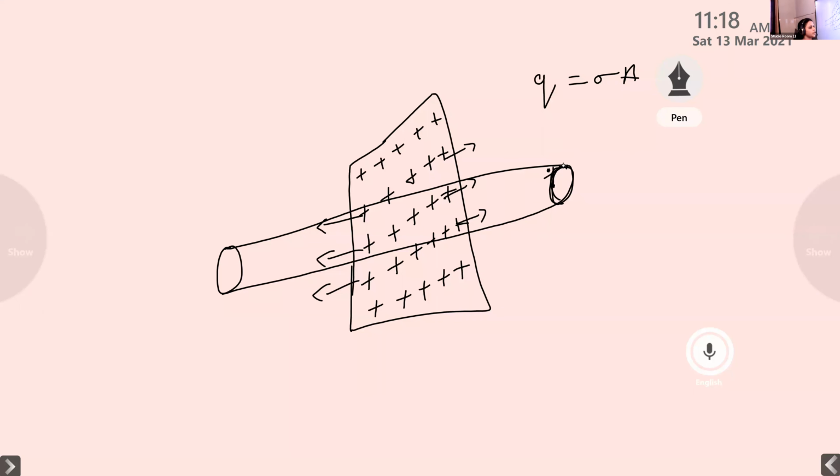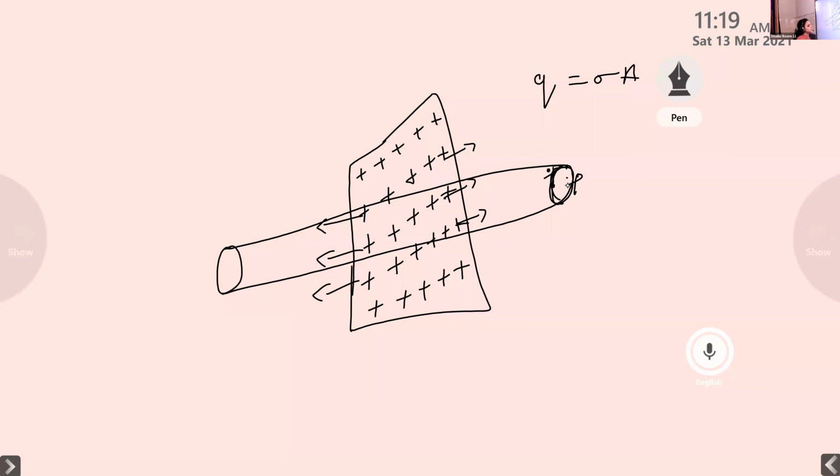Now we want to find the electric field intensity at a point due to this thin plane sheet of charge. We consider a point P, and by applying Gauss's law we are going to find the electric field intensity at that point P. For that, we consider a Gaussian surface. What is the speciality of a Gaussian surface? It must be a closed surface. So we consider a closed surface which is enclosing the point P. Our Gaussian surface is in the form of a cylinder, right?